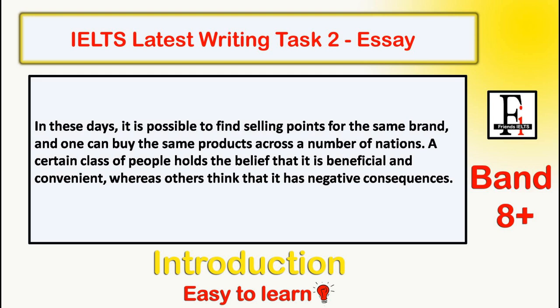So you need to note them down and use them more often wherever they fit in the context. Then comma, whereas, so we have a contrasting connector. Others think that it has negative consequences. So our second line is: a certain class of people holds the belief that it is beneficial and convenient, whereas others think that it has negative consequences.